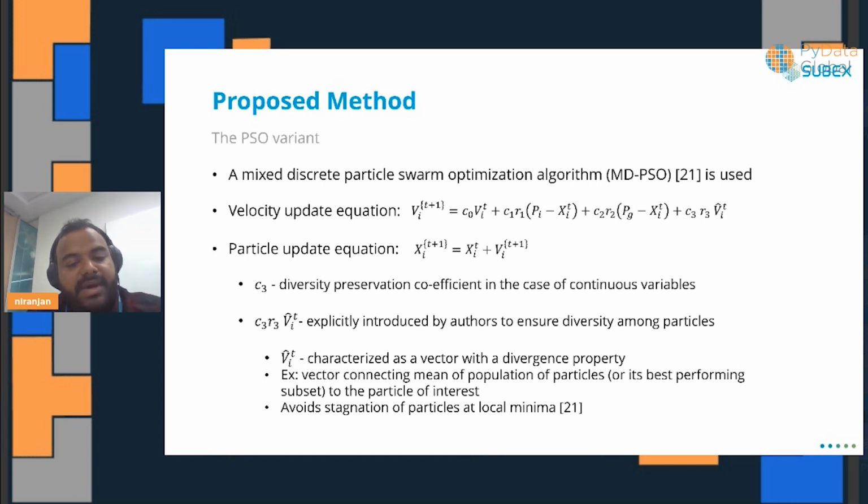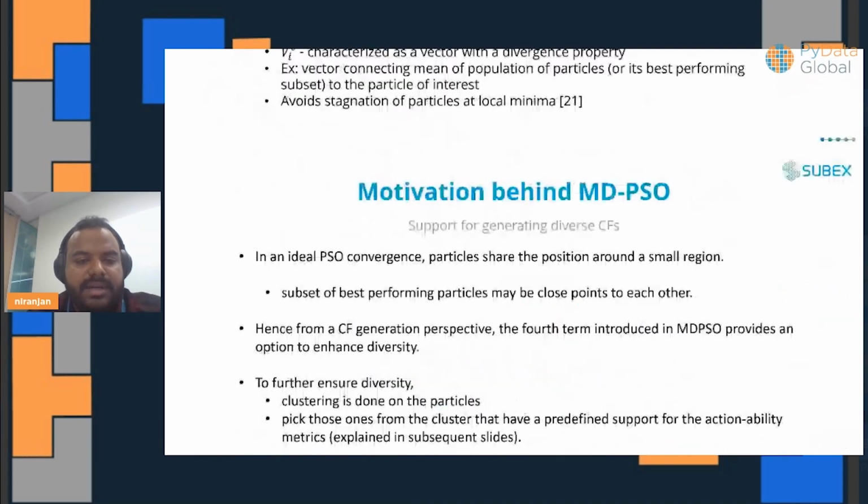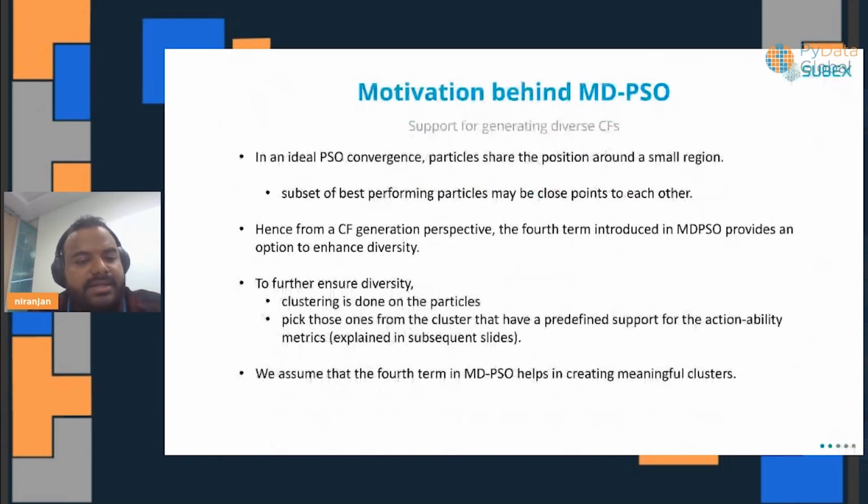That helps us with diversity, and also helps us avoid some stagnation in local minima. And there are some motivations also, because we are trying to find out certain aspects of the algorithm. We are looking at diversity, we are looking at similarity.